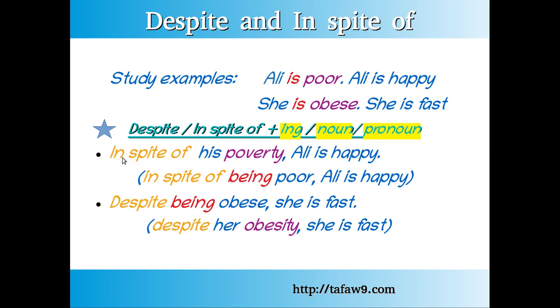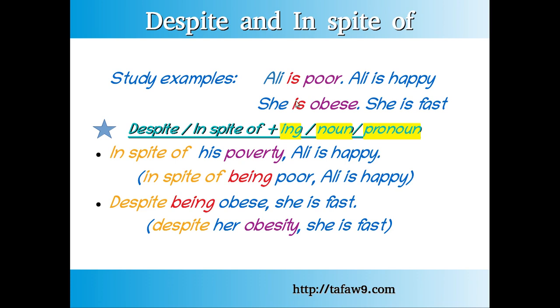Number 1, in spite of his poverty, so we say Ali is poor. It becomes: In spite of his poverty, Ali is happy. Poverty is a noun, his is a pronoun. So we used here a pronoun to answer this sentence. Also we can say in spite of, or despite, in spite of being poor, Ali is happy. Being, we have here is, is becomes being. In spite of being poor, Ali is happy.